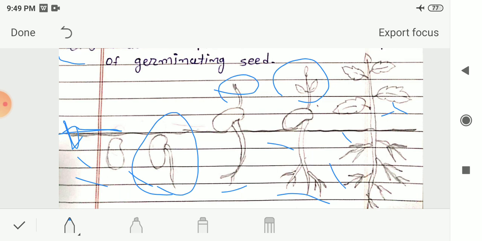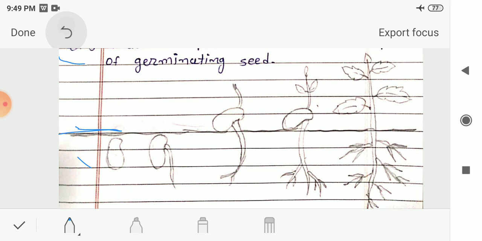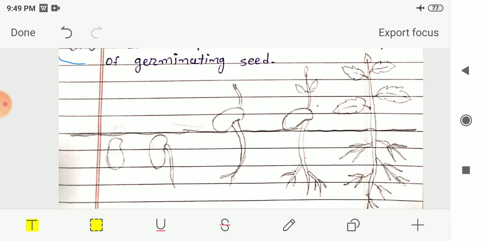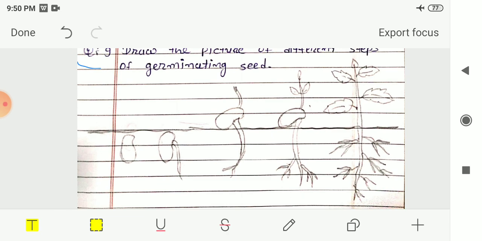So this is the journey of a seed from a little seed to a plant, and then it will further grow and develop into a large tree. So these are the different steps of the germination process of the seed. You have to draw this picture in your notebook. There is no need to color this picture, and this can be asked as a diagram: draw the diagram for the following. Then you have to draw this. So these are the different steps for the process of germination of the seed. So here our exercise for this chapter gets over.